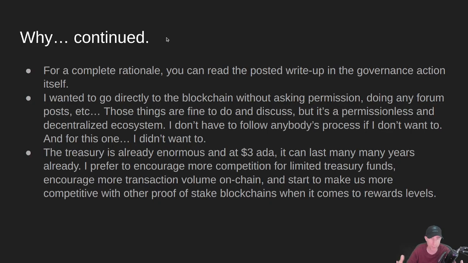And I kind of prefer to encourage more competition for a limited amount of Treasury funds. And if we need to increase the Treasury, I would prefer to see that happen via more on-chain transactions as opposed to just a higher tax rate. The other thing this will do is it should make us slightly more competitive with other proof-of-stake blockchains when it comes to rewards levels. So it will result in a small increase in everybody's staking rewards if you stake to your local SPO.